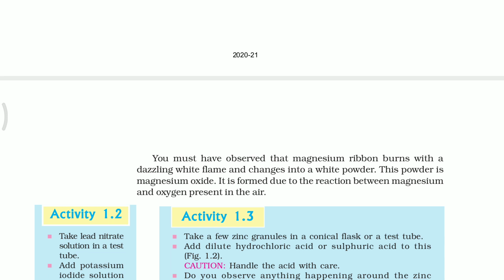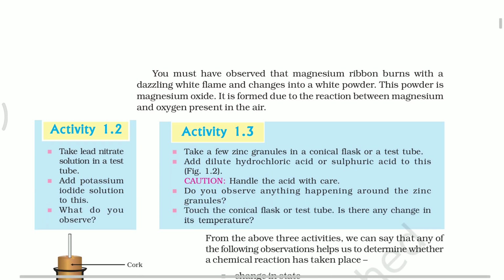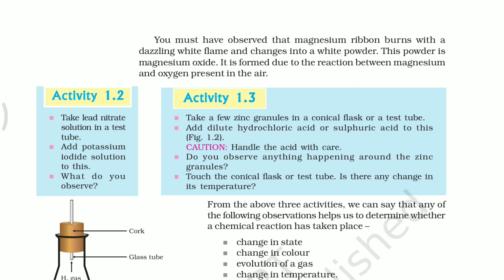That is the first activity. Second activity: take lead nitrate solution in a test tube and add potassium iodide to it. What do you observe? The reaction between lead nitrate solution and potassium iodide solution forms a yellow precipitate of lead iodide, and potassium nitrate is also formed. So this is the second activity. Here the color of the substance was changed.